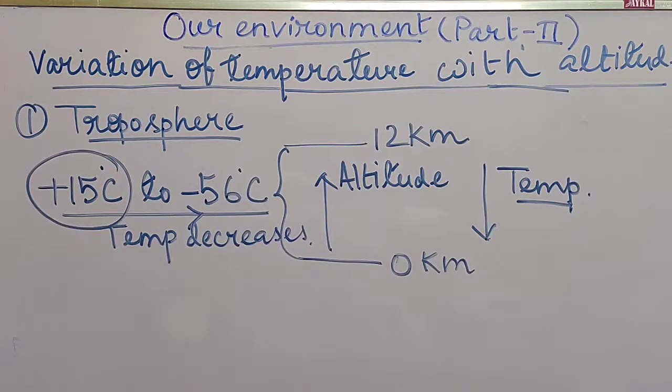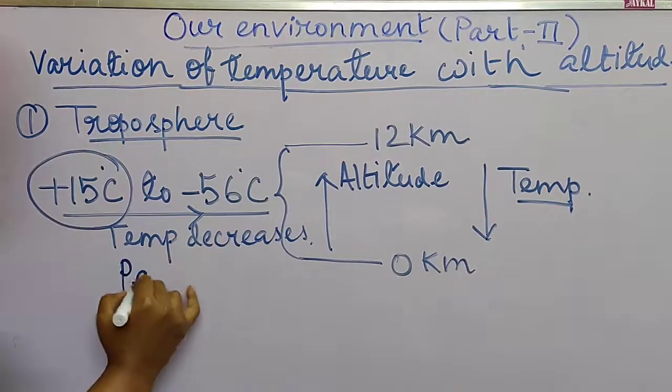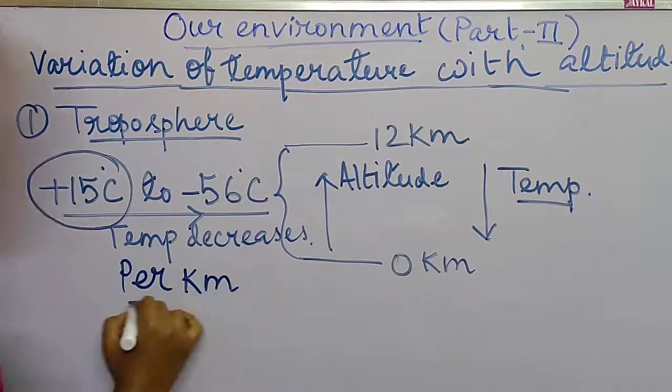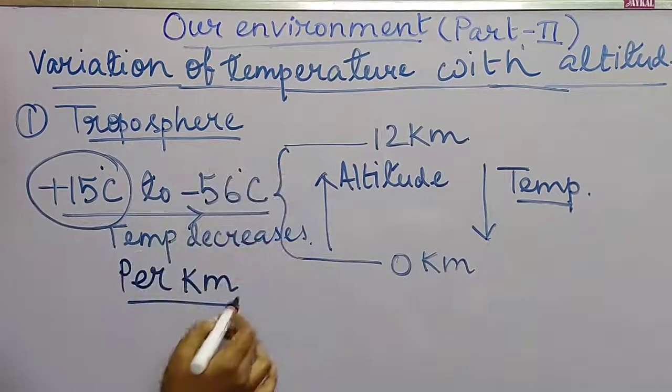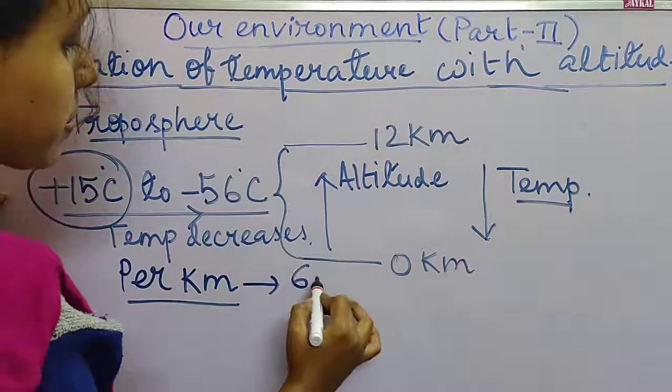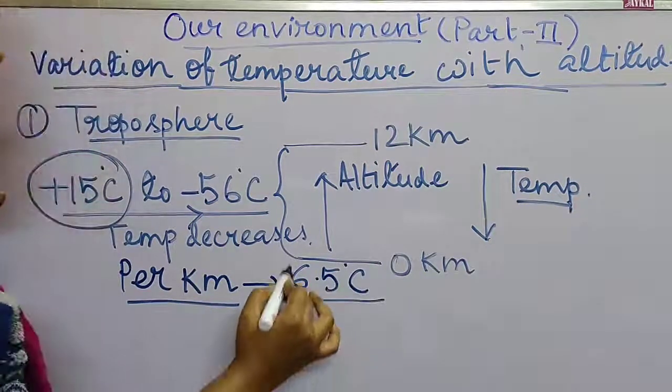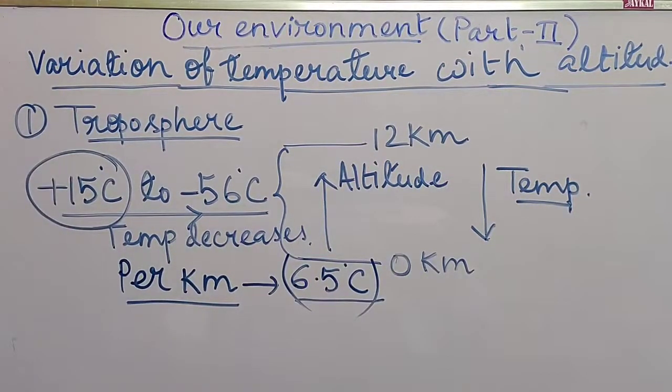Okay, and there we can see a fixed value of change in temperature: for per kilometer increase in height, temperature decreases by 6.5 degrees Celsius. This is called the normal environment lapse rate.